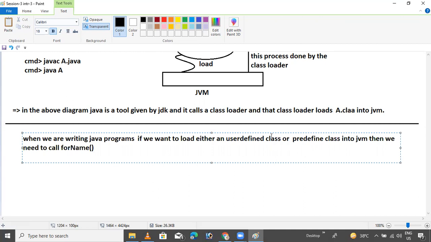This is the method. Very good method. The forName method.